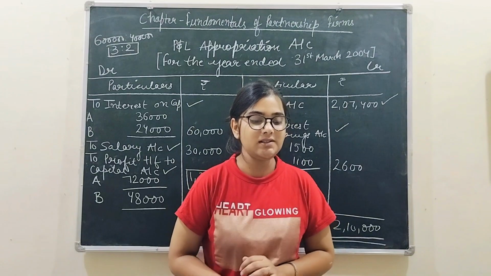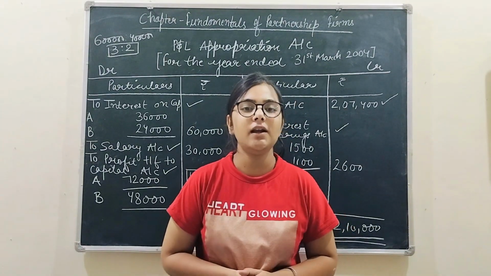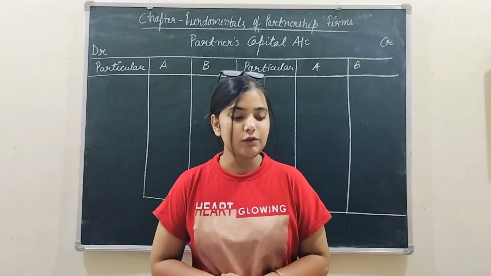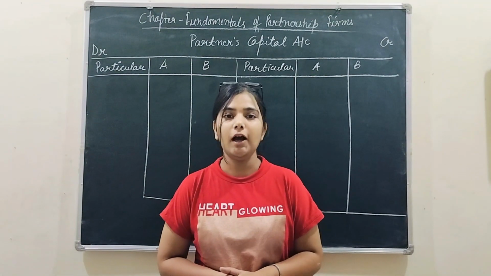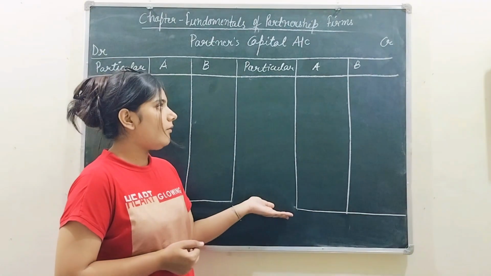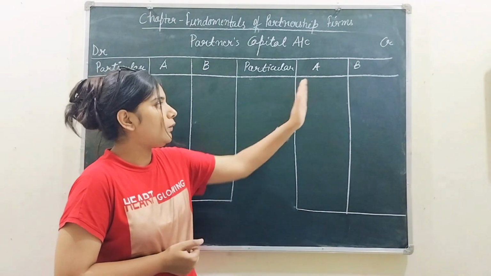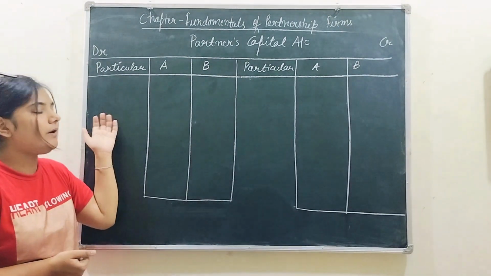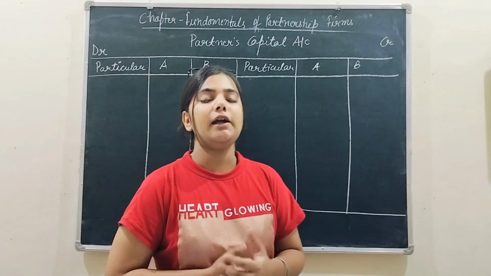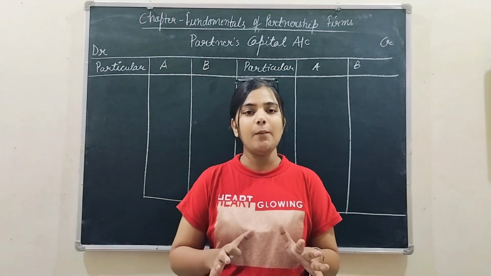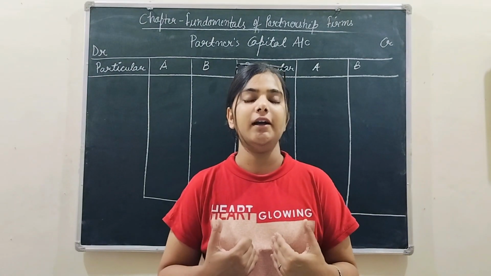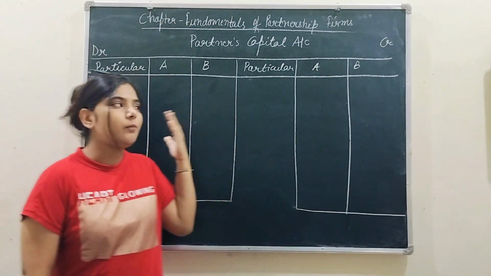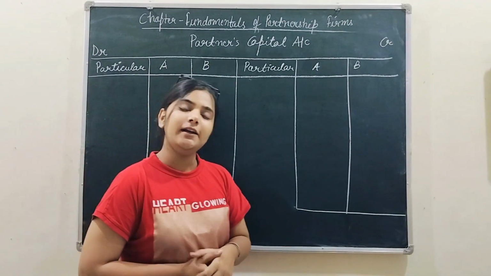Now let's move towards the second part of the question, partner's capital account. So let's get started. Right. In the question they have also asked you to prepare a partner's capital account. So your partner's capital account format looks like this. आपके दो पार्टनर्स हैं, पार्टनर ए पार्टनर बी, और यहाँ पर आप क्रेडिट पर्टिकुलर्स लिखोगे और यहाँ पर डेबिट पर्टिकुलर्स. Now before starting with the partner's capital account, पार्टनर्स कैपिटल अकाउंट को आप ऐसे समझो ये आपका अकाउंट है, राइट? आपके अकाउंट में जो भी चीजें आएंगी वो सब आप क्रेडिट साइड लिखोगे और आपके खाते से जो सब चीजें जाएंगी उसको आप डेबिट साइड लिखोगे, राइट?